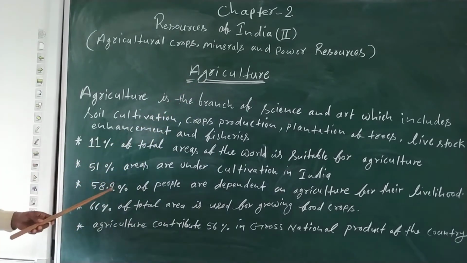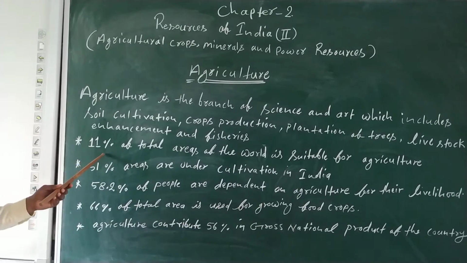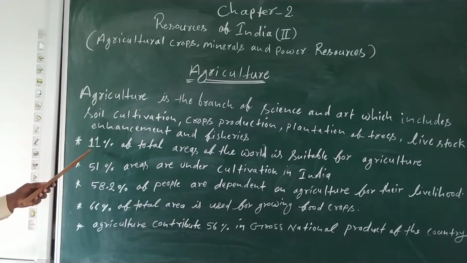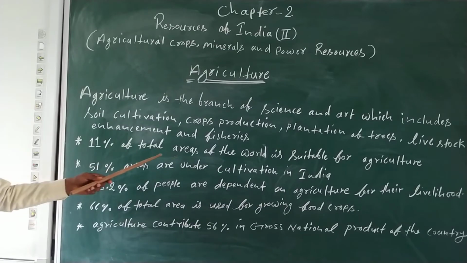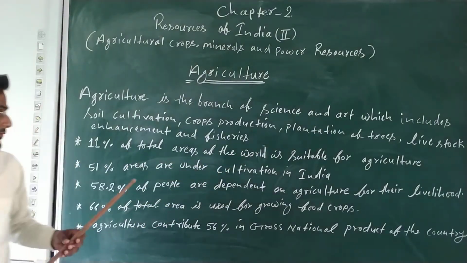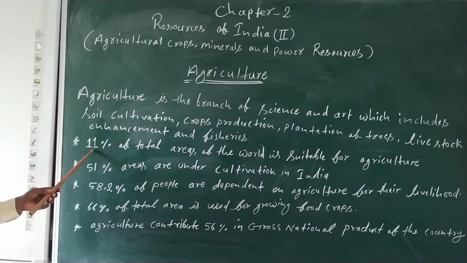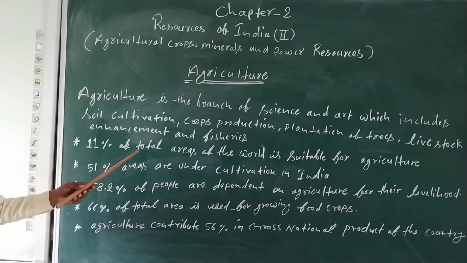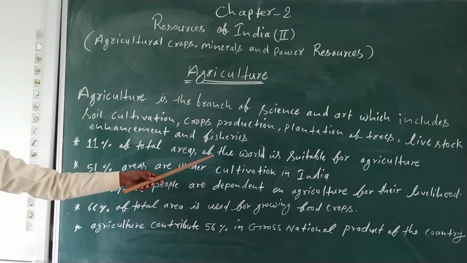Now see some facts regarding our country. 11% of total area of the world is suitable for agriculture. Means if you see 100%, only 11% area of the world is suitable for agriculture.